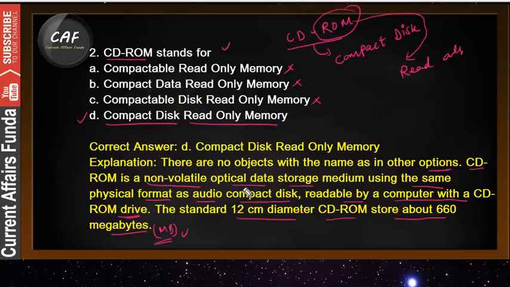Basically, the structure of CD-ROM will be like this. This is your CD, and the data are stored in these parts. This part, and this is your blank part. This is your read head, and the data are stored in this optical part. This is an optical disk, and the capacity of CD-ROM is 660 MB.